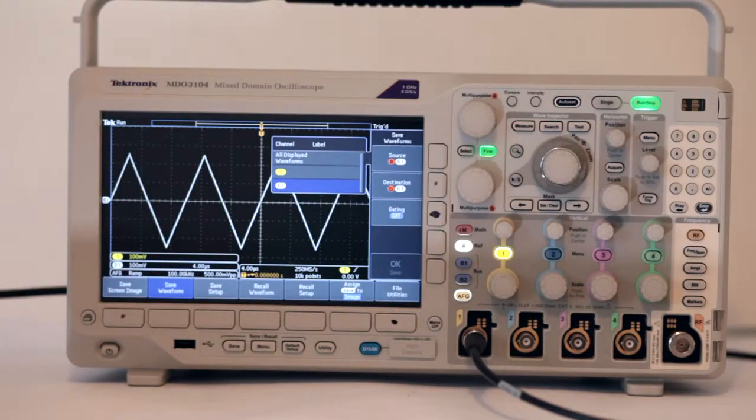This puts the ramp wave in R1, overriding anything that may have been there previously. Notice that the reference waveform is shown in white, distinguishing it from the analog channel waveforms. That's all there is to creating a reference waveform and putting it into the oscilloscope memory.